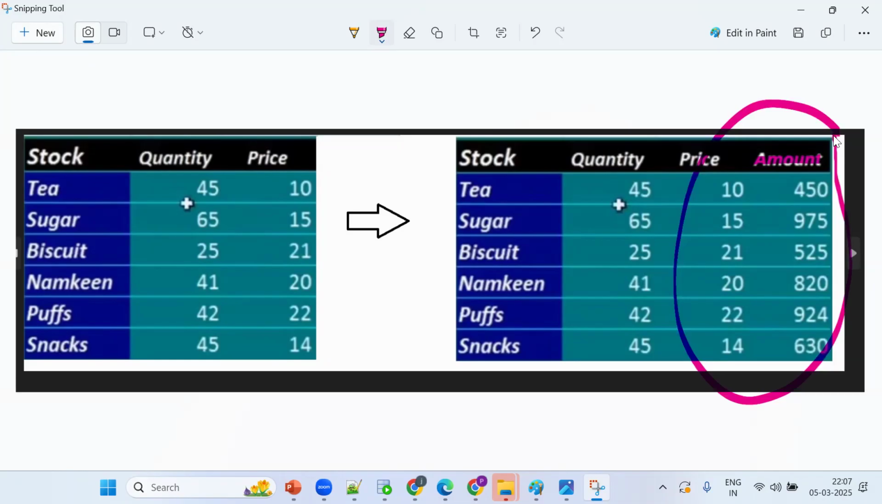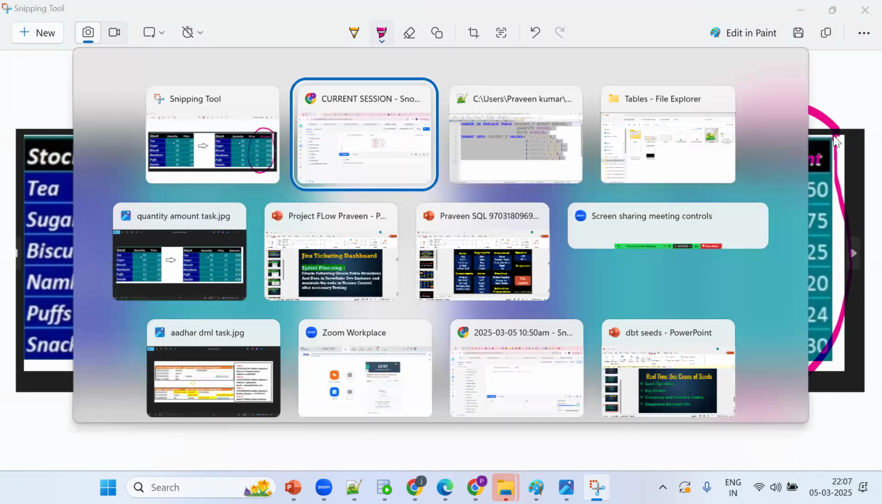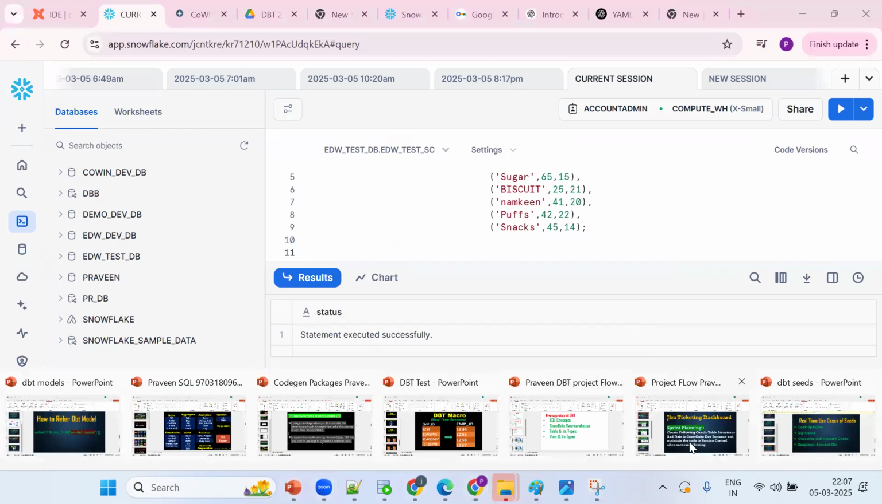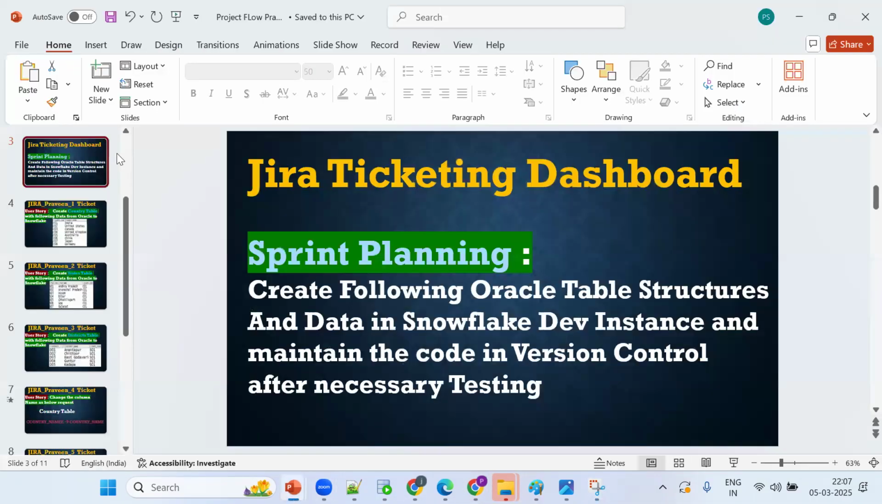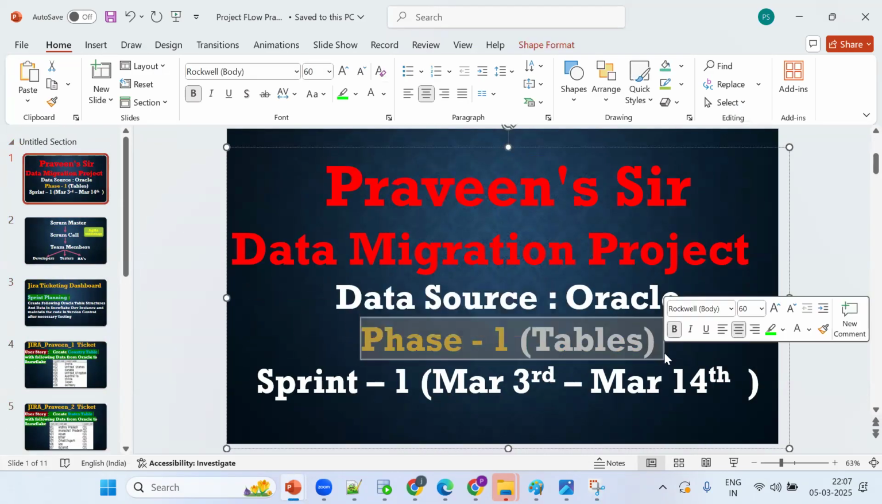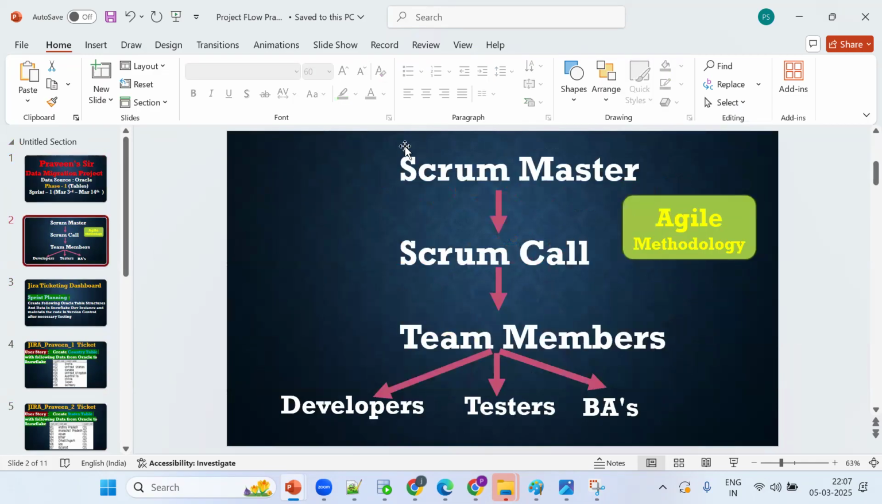Tomorrow we'll see in detail the filtering concept and the sorting concept. So this is the functionality. Your task is to work on this one more time. Remember, in real time, work like this only will be there. We'll have the scrum call, a migration project. In phase one, we'll try to migrate the tables. It's a 2-week sprint. Scrum master, scrum call. We need to visualize this, since we don't have hands-on experience.